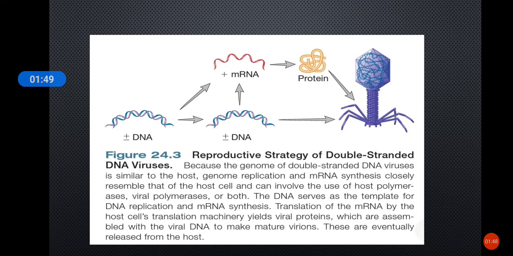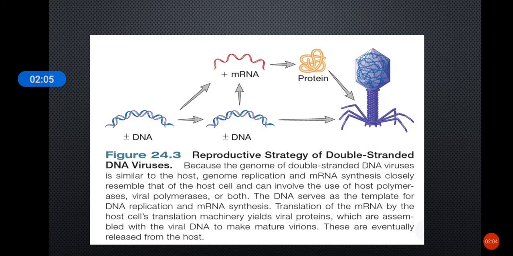This is the reproductive strategy of double-stranded DNA viruses. Their genome is double-stranded, similar to that of the host cell, so they can use the host cell machinery for their replication.